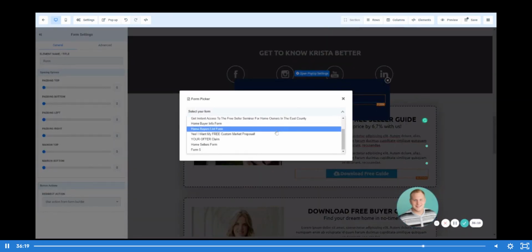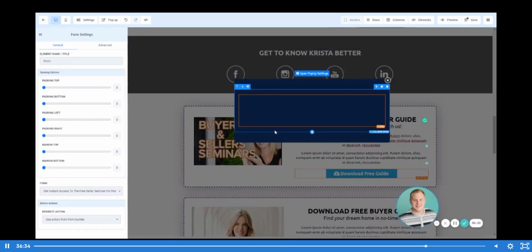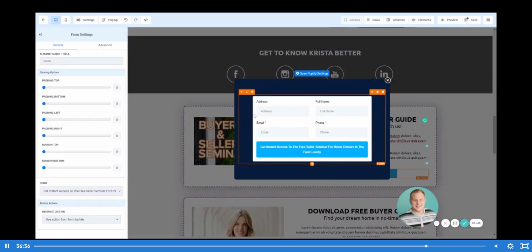And let's just say we want to go with home buyer info form. Now, let's say I want my custom marketing, because this is on a seller's guide. So let's go instant access to free seller seminar, East County. So you can see we have this form where we've got address, full name, email, phone number. And let's say that you're looking at it and you go, hey, I actually don't like that style. I want to change this out and do a different form.